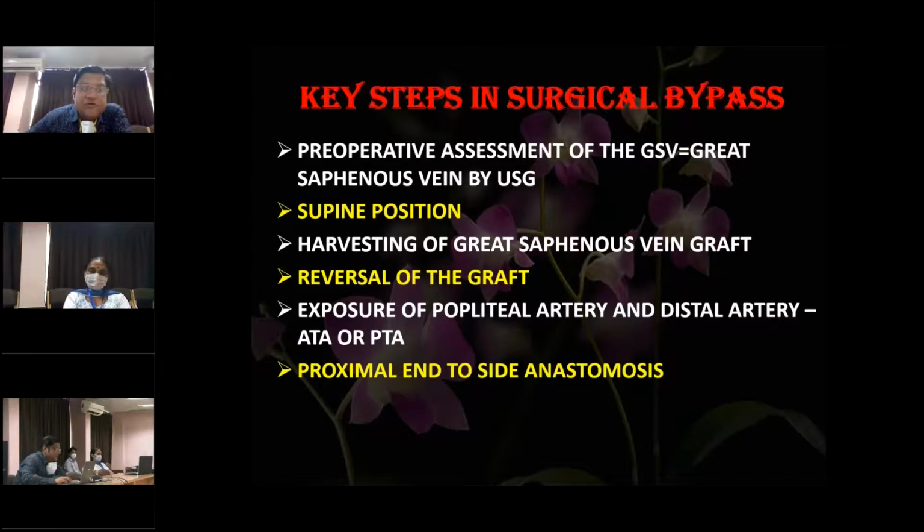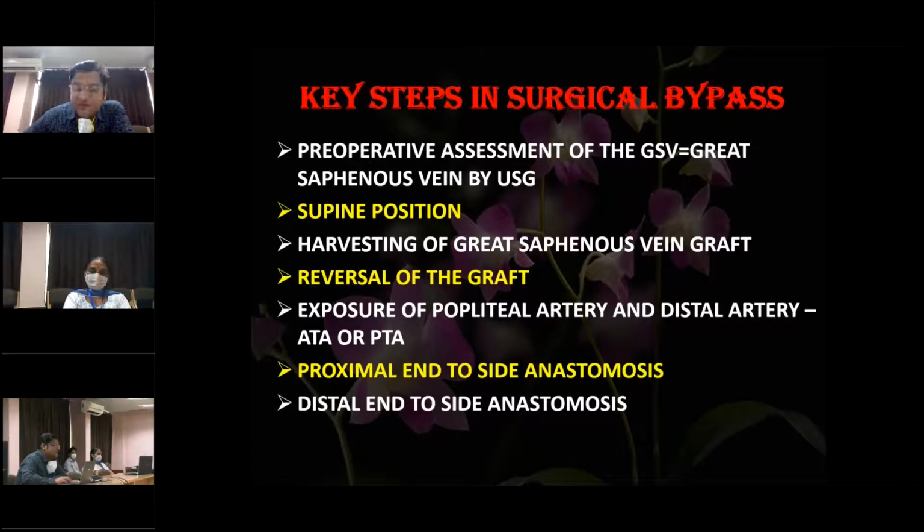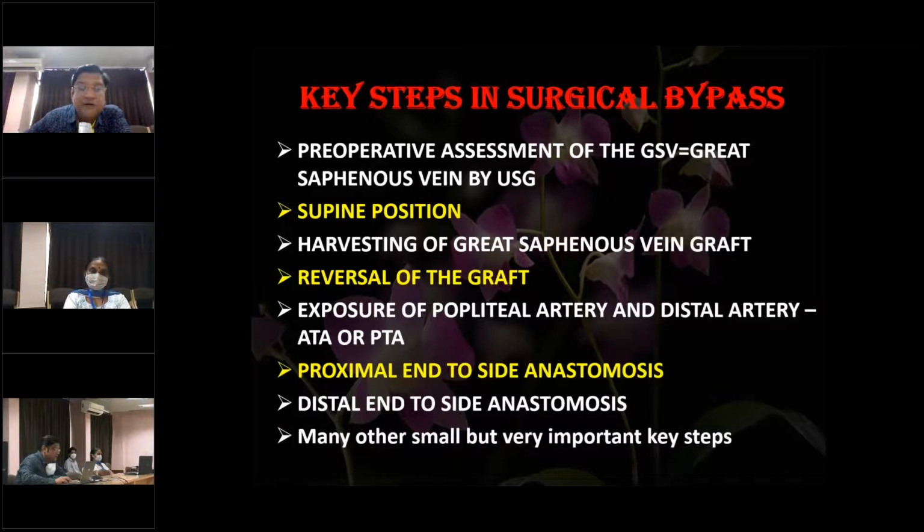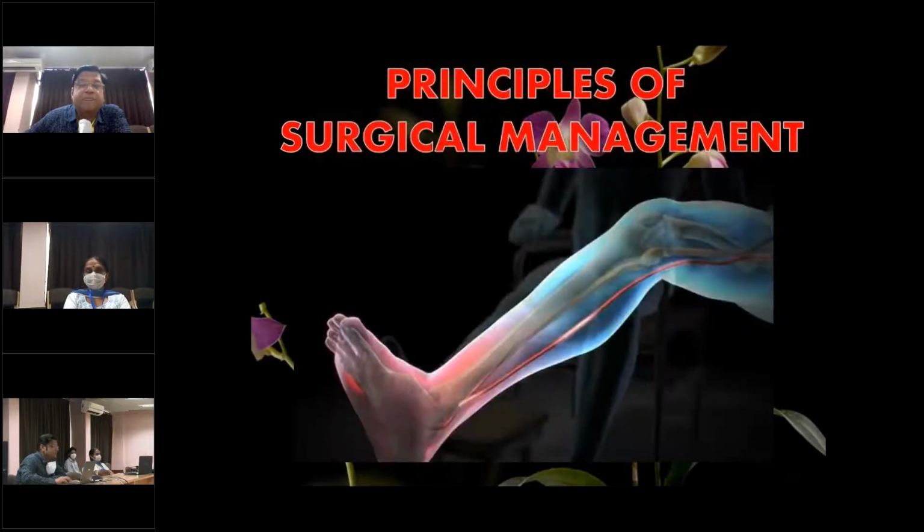Then the proximal end-to-side anastomosis, and then the distal end-to-side anastomosis. So these are the basic steps in performing the surgical bypass. These are very major steps. This is a complicated surgery, and there are a lot of minor steps which are very important and which are outside the ambit of this presentation and which I cannot discuss here at this time. There are many other small but very important surgical steps in performing this surgery.